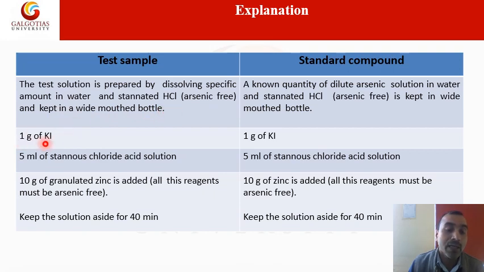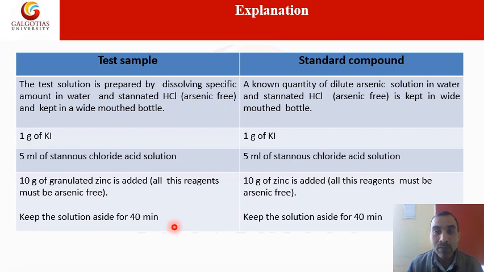Here we add 1 gram of potassium iodide to the sample solution in this bottle. After that we add 5 ml of stannous chloride solution, followed by 10 gram of granulated zinc. All these reagents must be arsenic free. After that we keep the solution aside for 40 minutes.